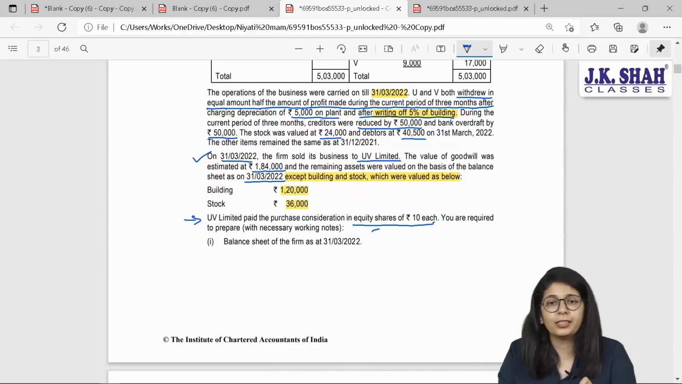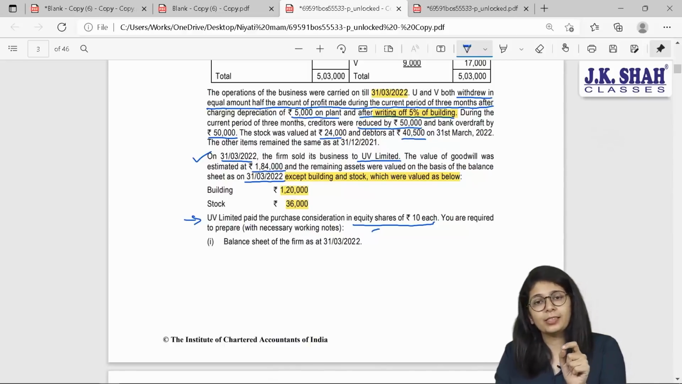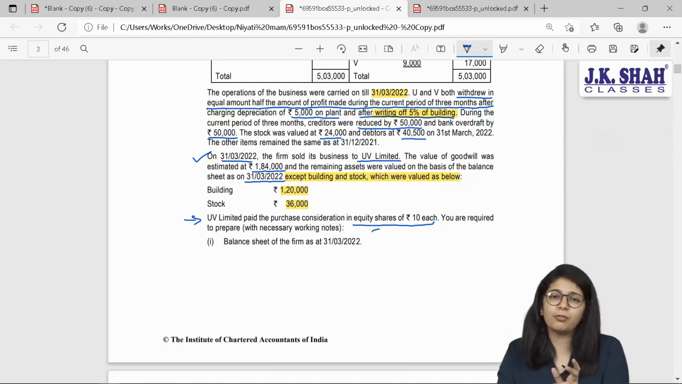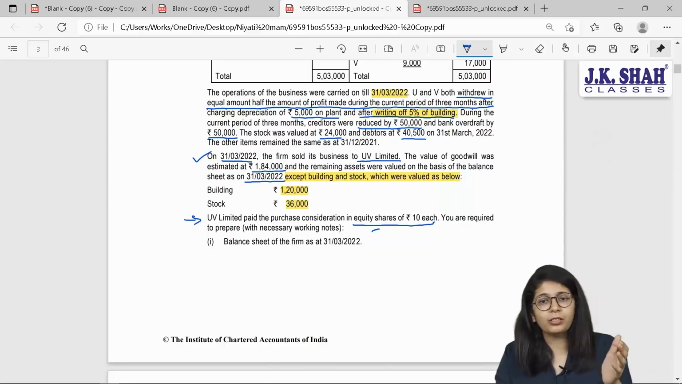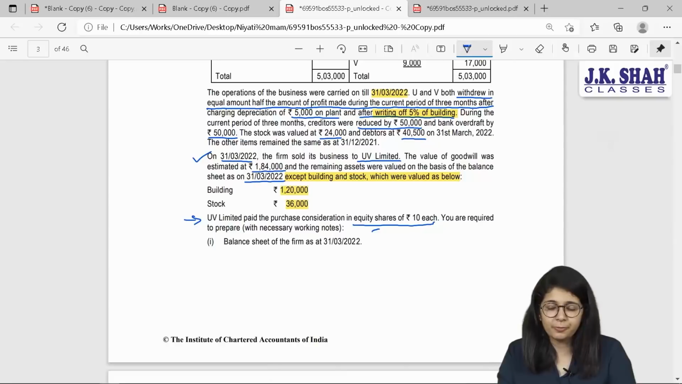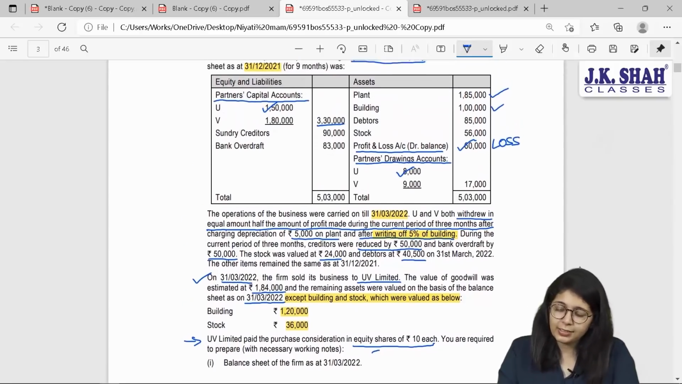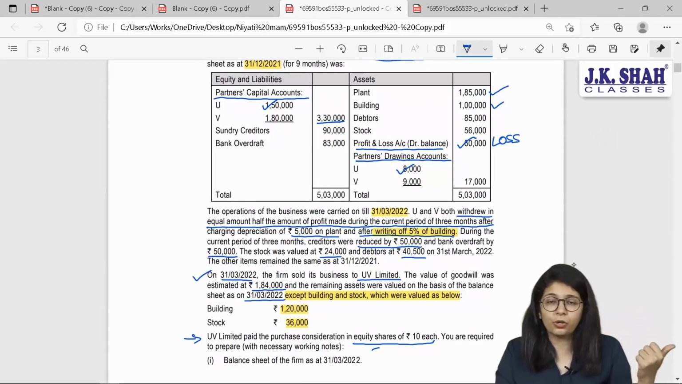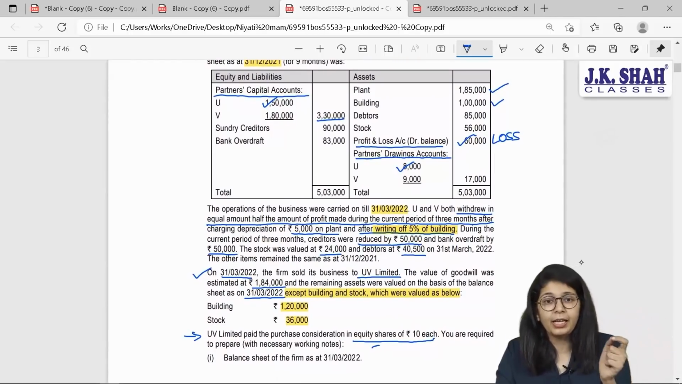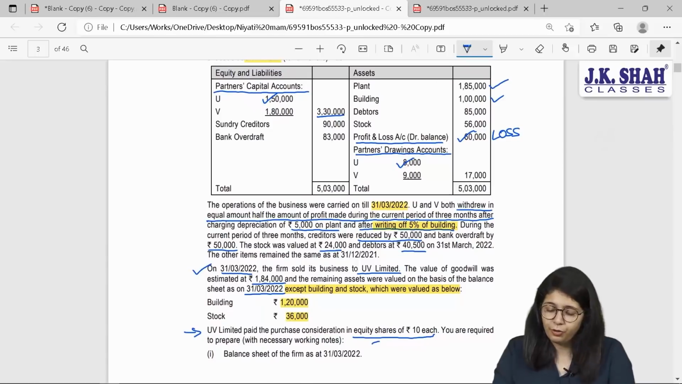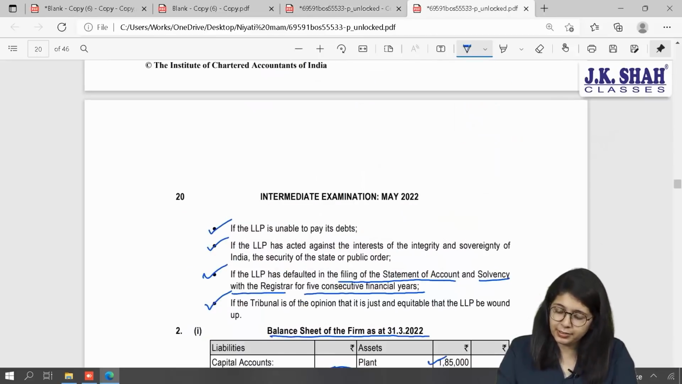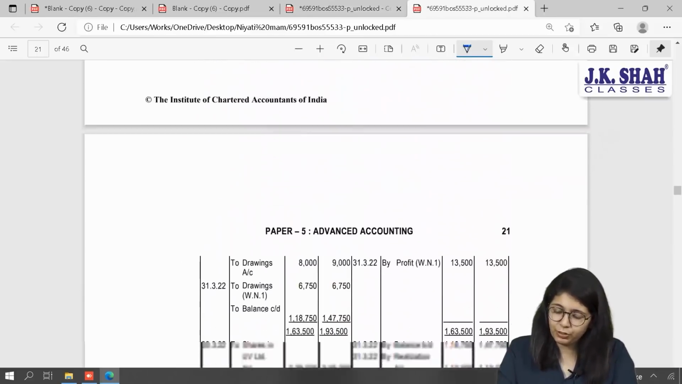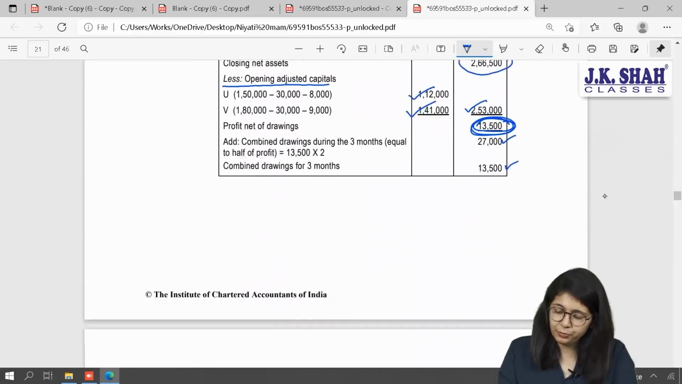What is the formula of net assets? Value of assets taken over. Which value? Market value of assets taken over minus market value of liabilities taken over will give you net assets. That is the amount that the new company is going to pay to the partners. Let us see. All the assets and liabilities are taken over at their book values as on 31st March. That is according to the new balance sheet that we have prepared, except building and stock, which are taken over at 120 and 36. So let us calculate PC over here. My working note number 2.